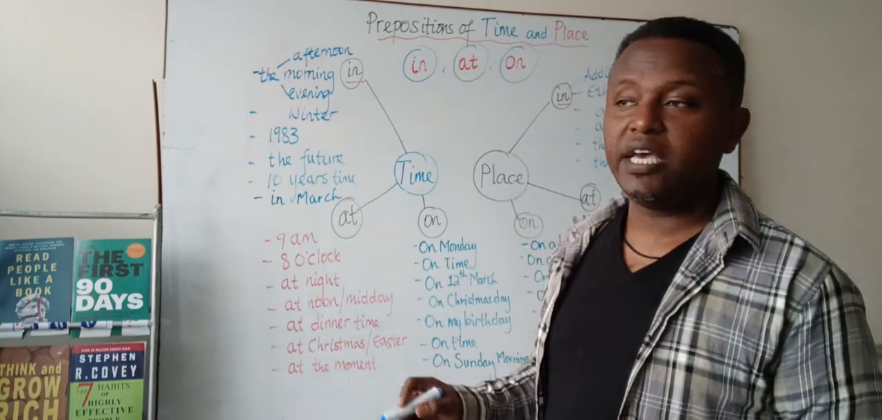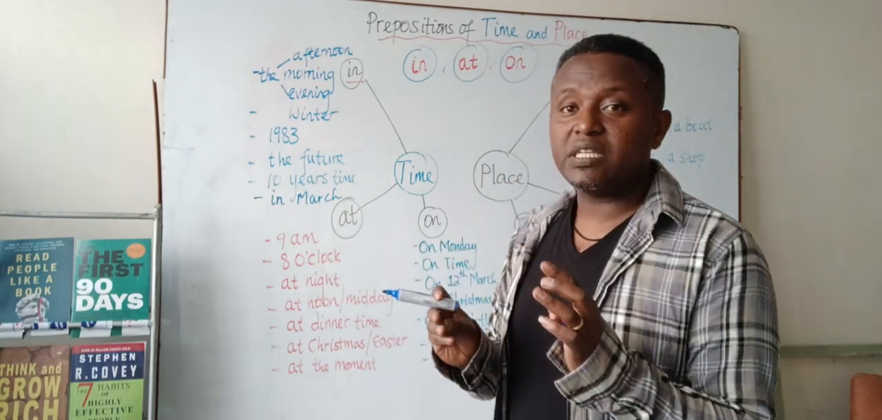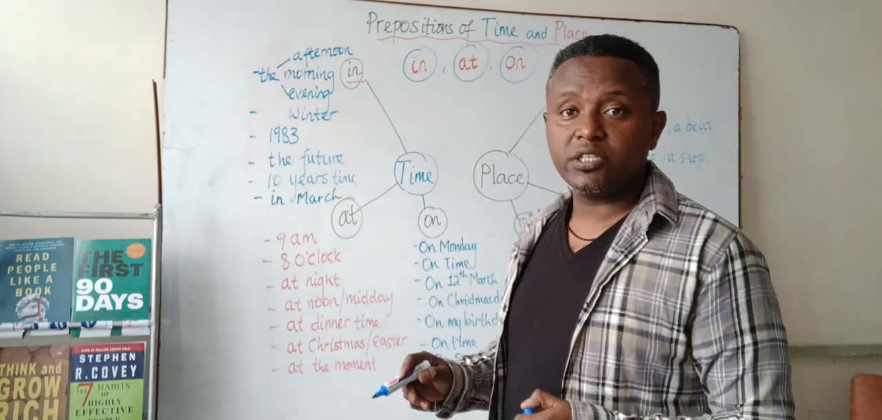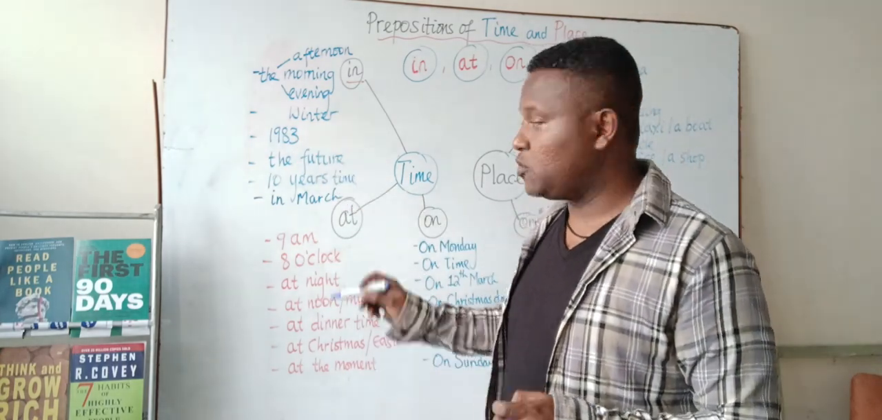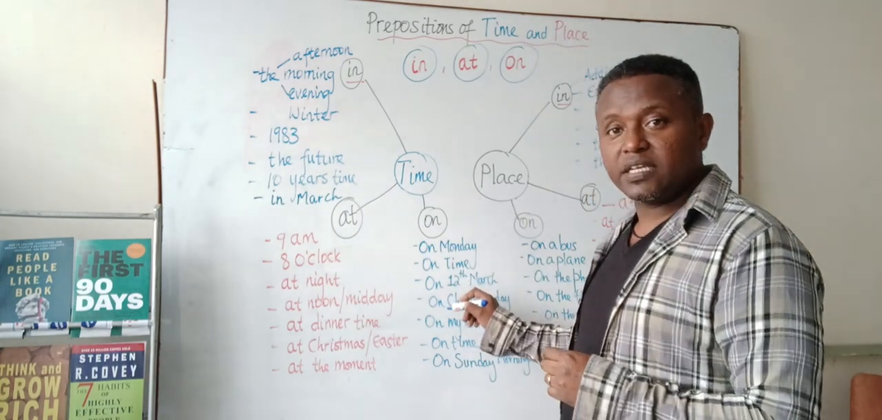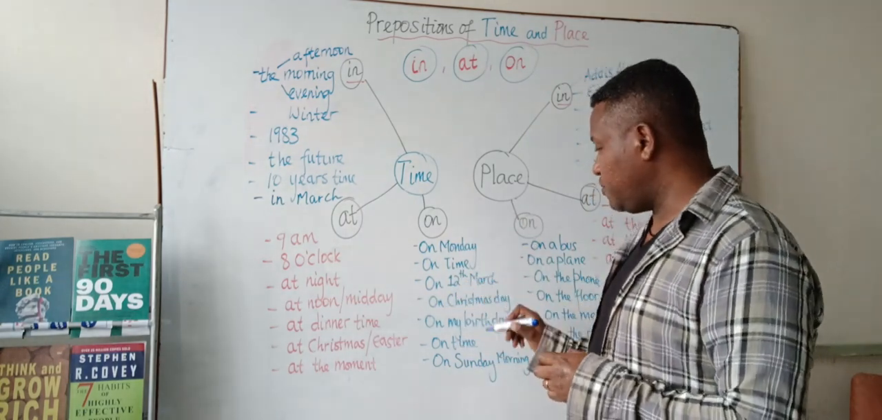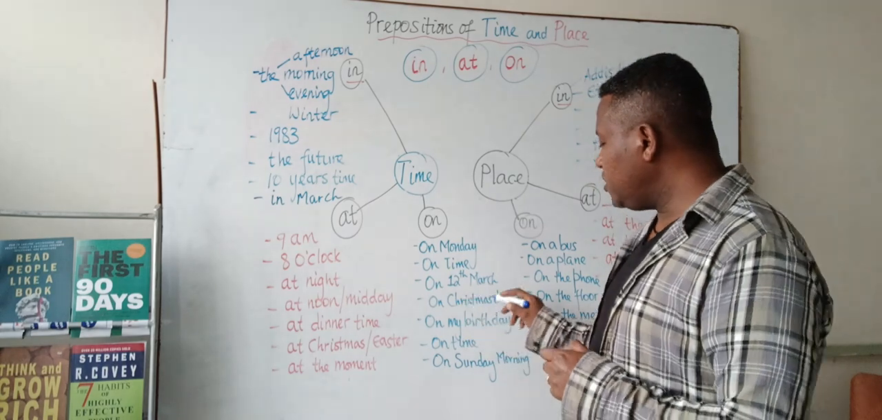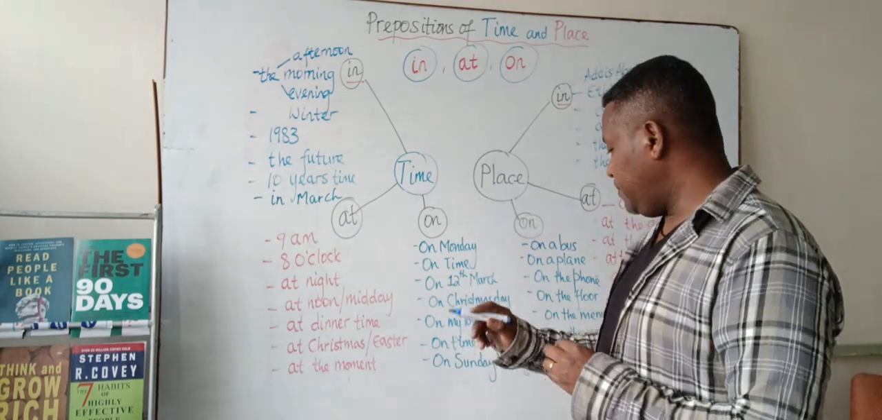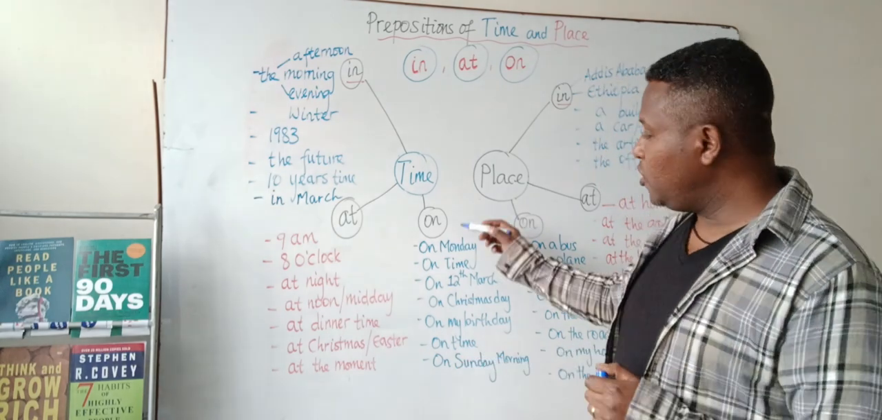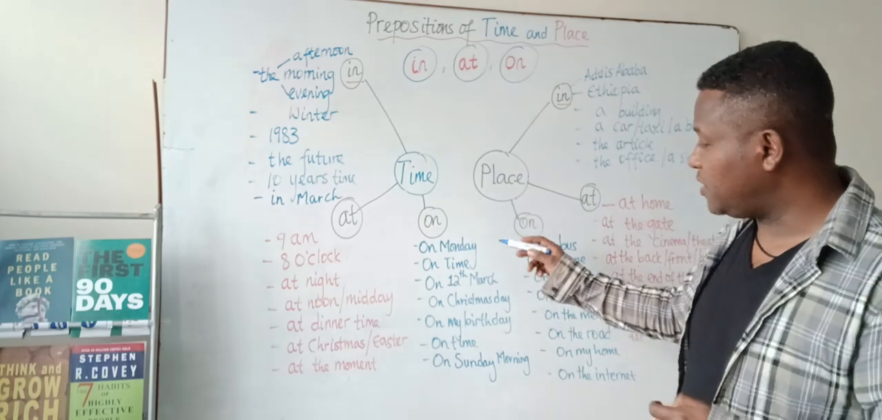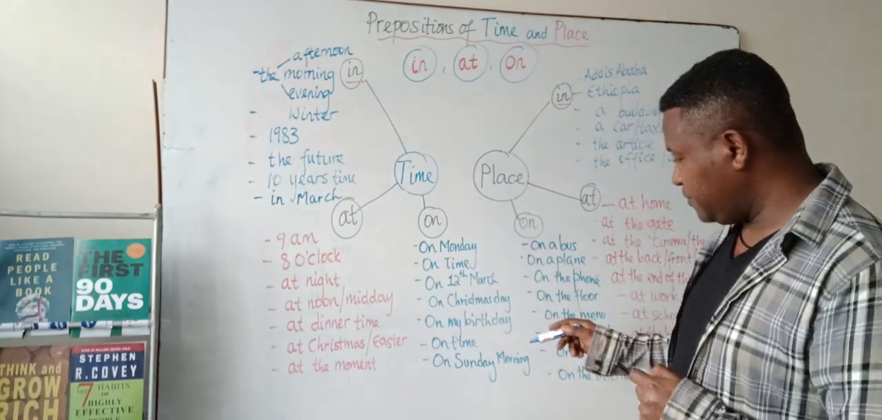Okay, you can say with months, generally without specifically mentioning the date, you can say I was born in March. I was born in 1983. So when we mention only the month, we use in, but when we mention the month with the date, we use on: on 12th of March. Then on Christmas Day, on my birthday, on time, on Sunday morning. So we use on with these specific days and times.